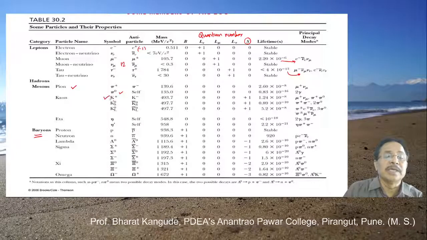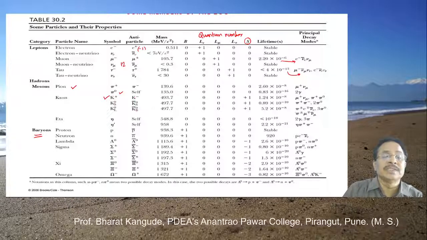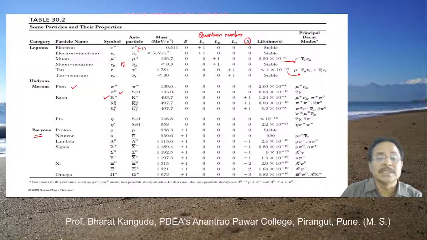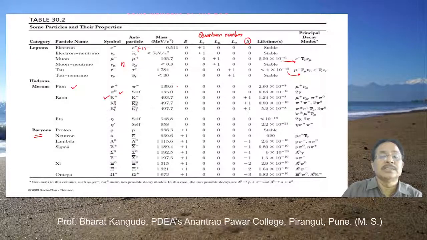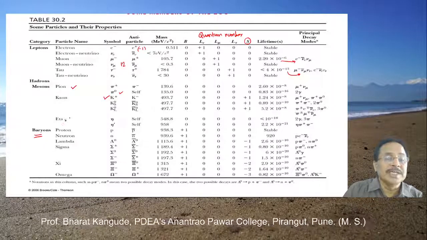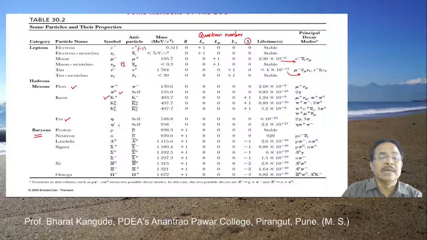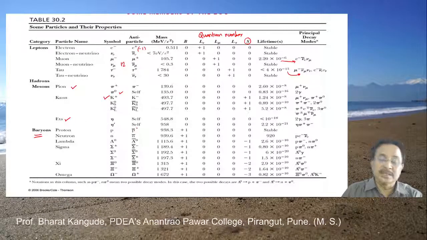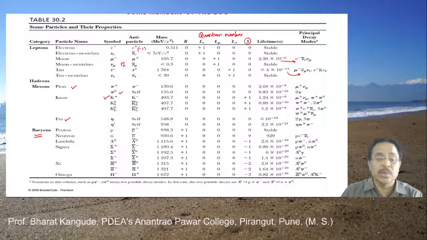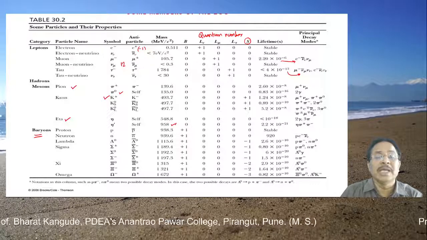There is one more family, the kaons, which has several members. See their masses: 139.6 MeV up to 497 MeV. One more particle here is the eta, symbol N, which is its own antiparticle. N prime is another particle. Their maximum mass is found to be 958 MeV.